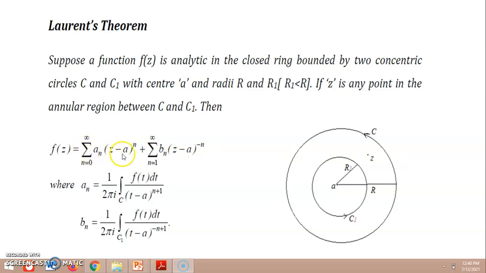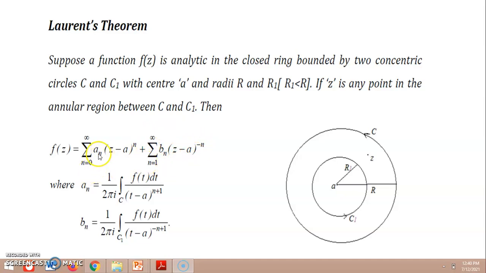The first summation pertains to the Taylor series, and the second summation is the contribution of Laurent.